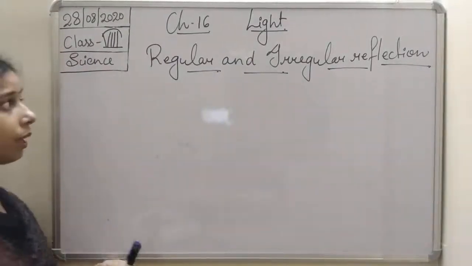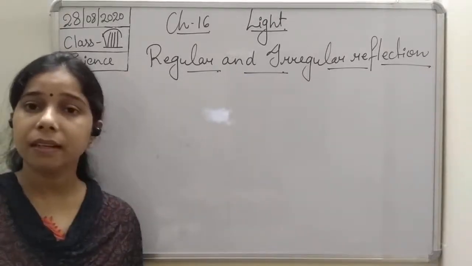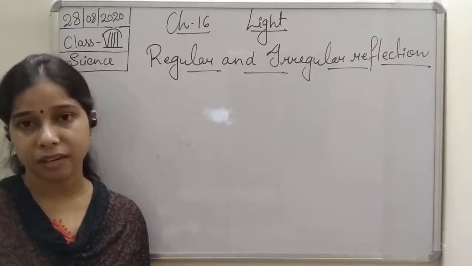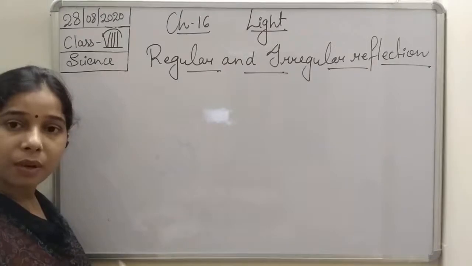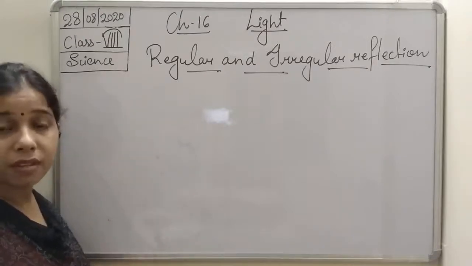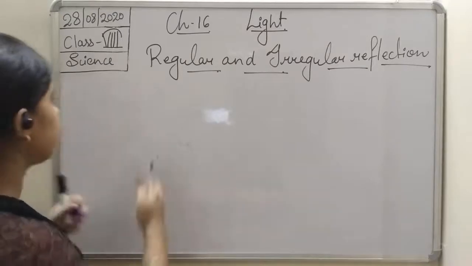Now see, students, if we talk about regular and irregular reflection, basically it depends upon the type of the surface, whether the surface is a smooth surface or a rough surface. So we can write it.